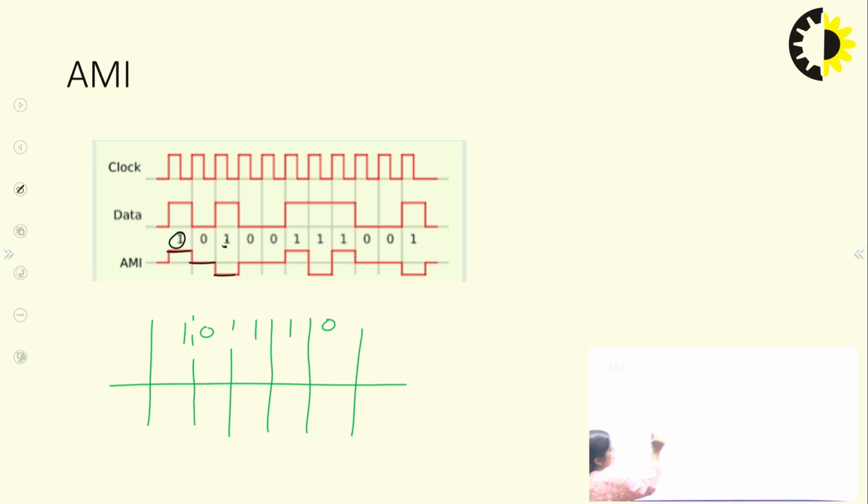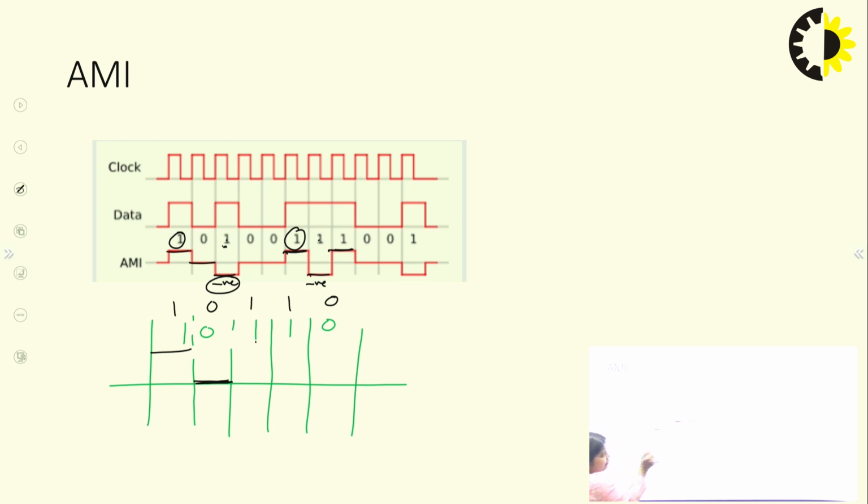Again in this series, if another 1 is coming, because the previous one is negative, the next one will be used as positive. Then the next one, since the previous is positive, is represented as negative. The 0 stays as 0. So in this example, 1, 0, 1, 1 and 0 are the signal levels. The first 1 is positive, and 0 has a 0 value.